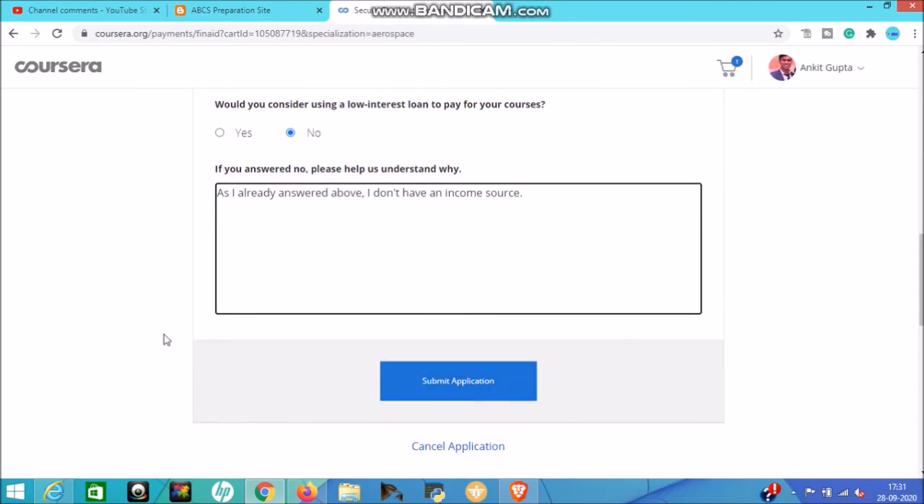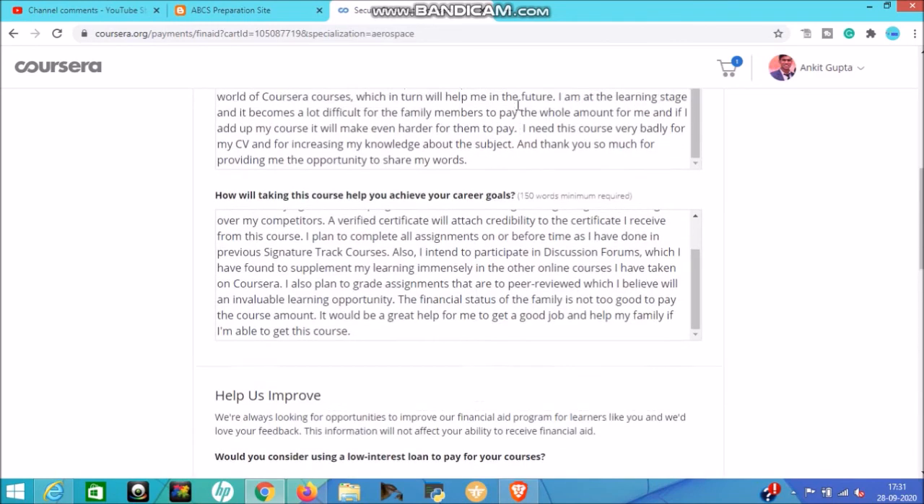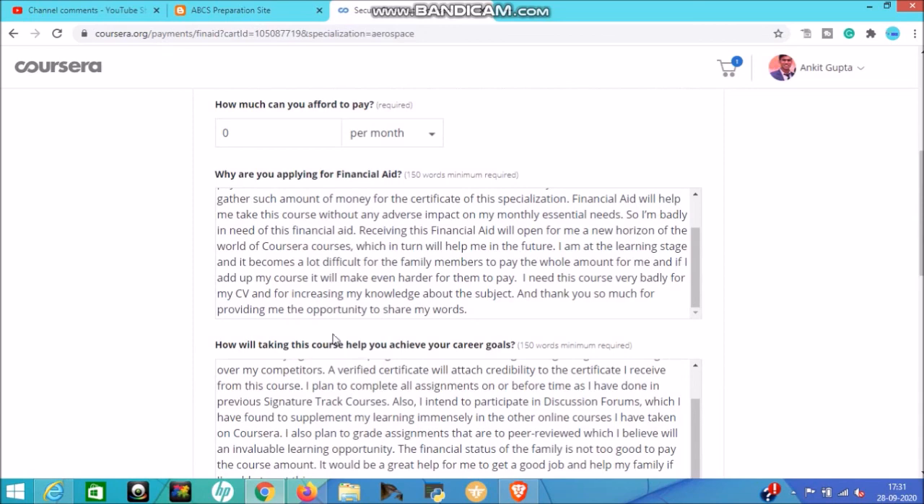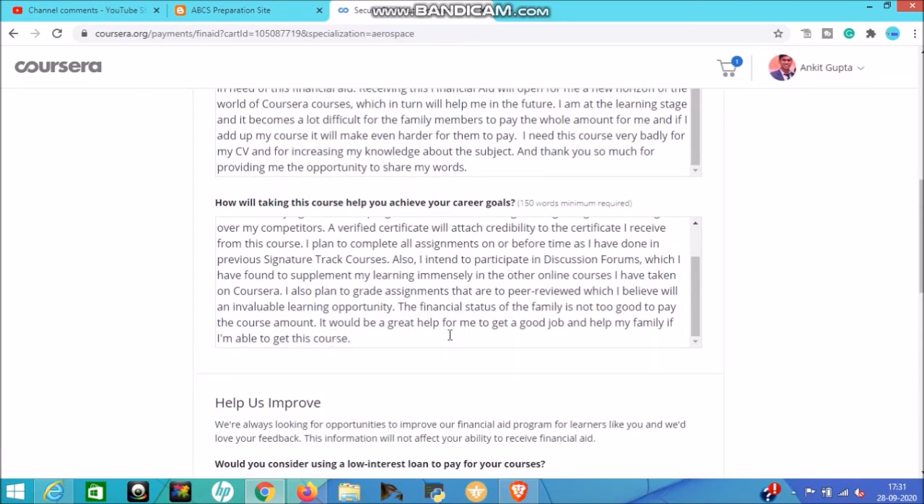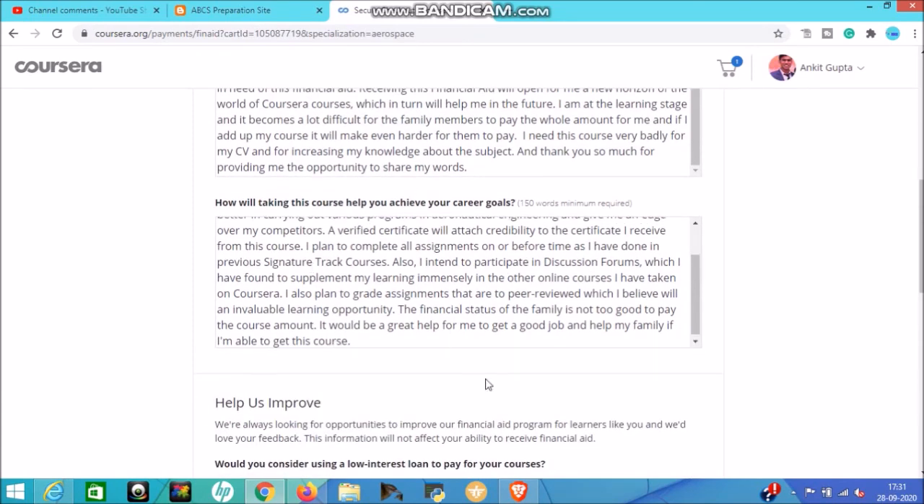Just submit the application. Then a notification will be shown here that your application is submitted, and you will get the result after 15 days. Just 15 days they will take to provide you the decision. You will get the email after 15 days on the registered email of this account. So in this way you can follow my instructions and apply, and I guarantee you will get the financial aid approval for this course, because I personally made the answers, and these two answers are very important to get financial aid approval. I made them the best so that you will get approval.